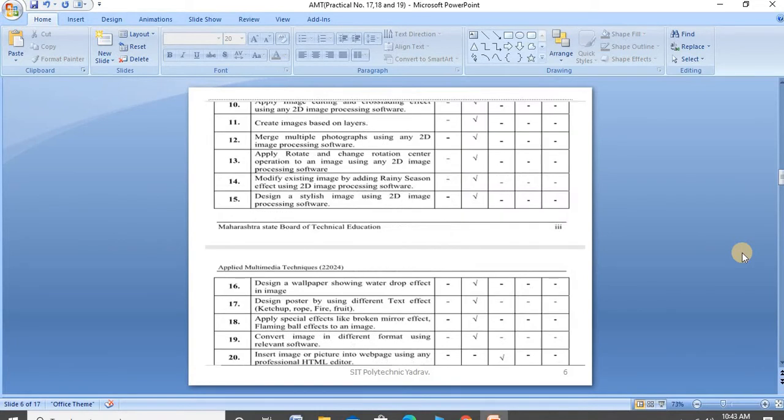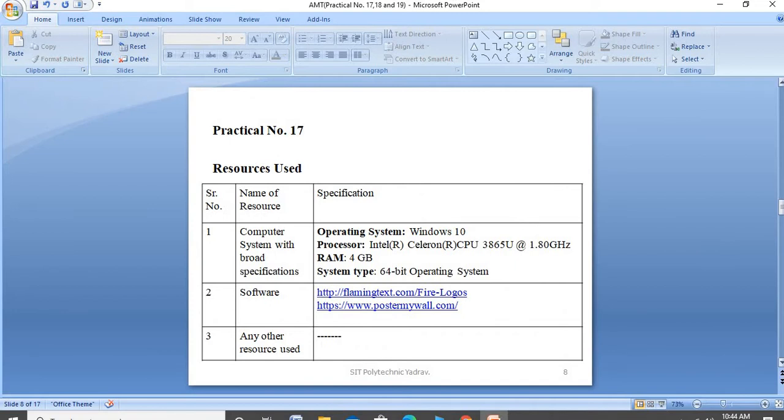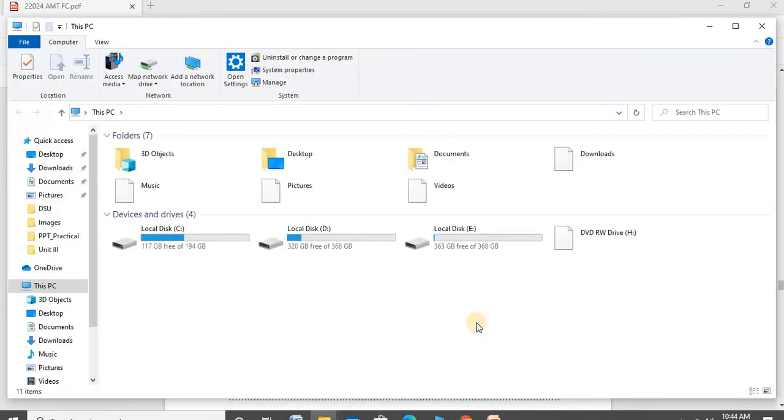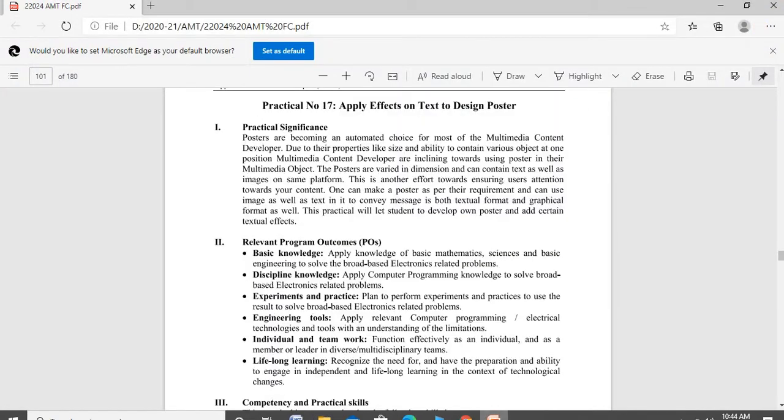Today's practical session covers practical numbers 17, 18, 19, which map with the second CO. You have already downloaded the lab manual. Practical number 17: apply effects on text to design a poster.